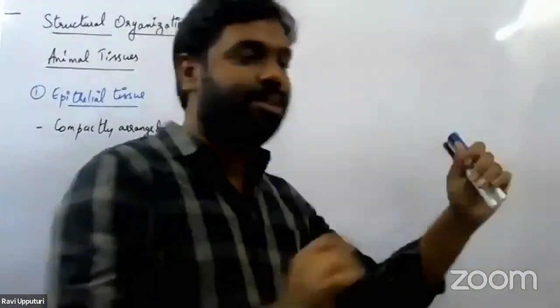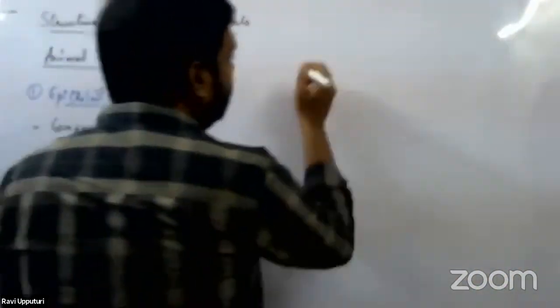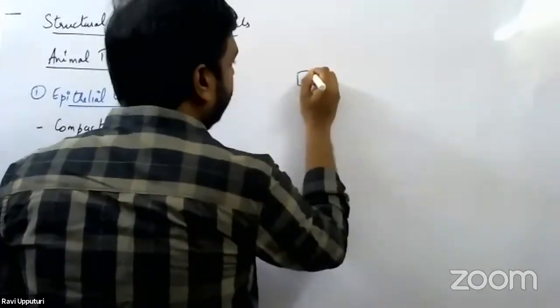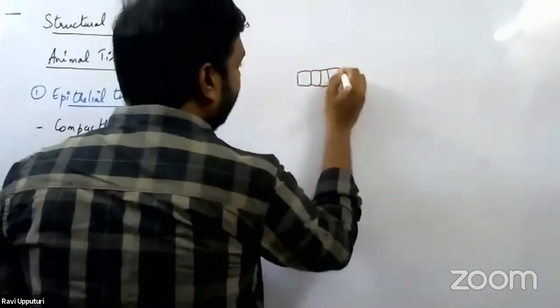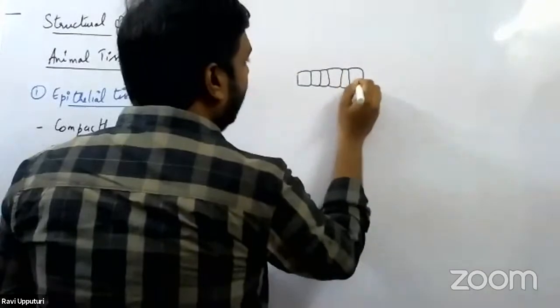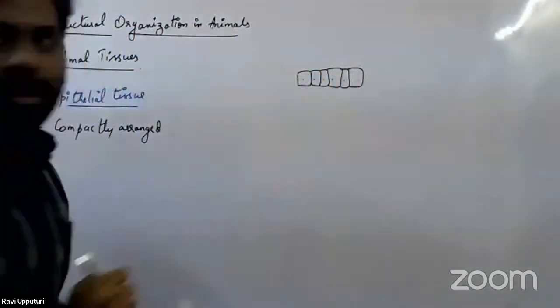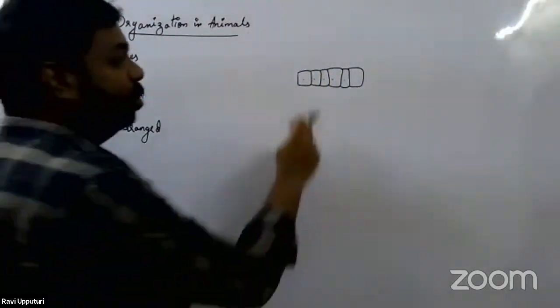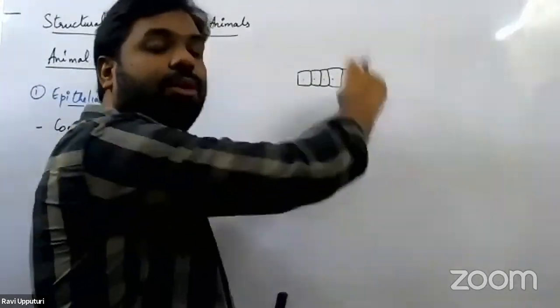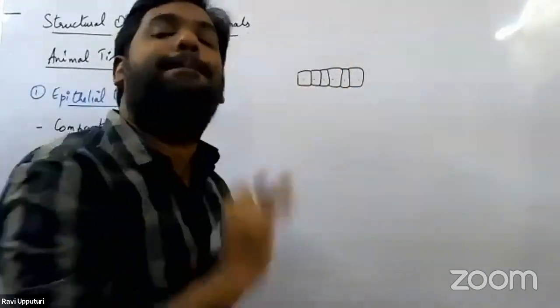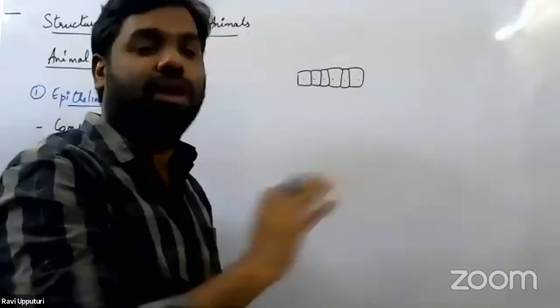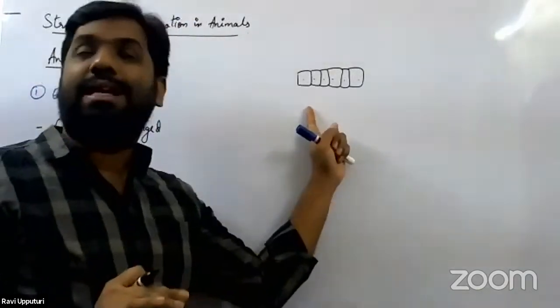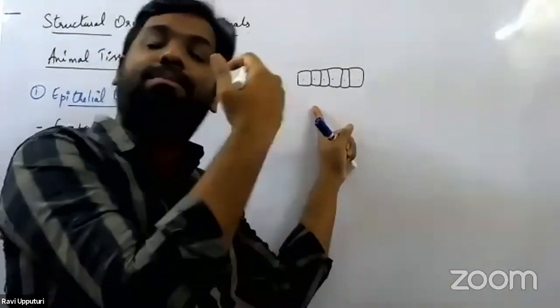If we observe the cells, say this is one cell and this is the other cell. This is how we would observe the epithelial cells. Here we can observe that there is no space between the cells. So all the cells are said to be compactly arranged without any intercellular spaces. This is how the cells appear when we look at them from the side.